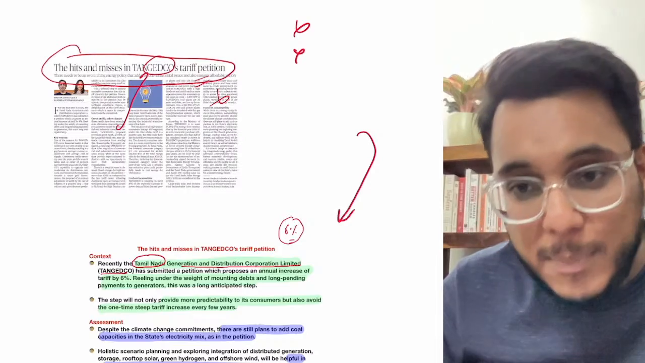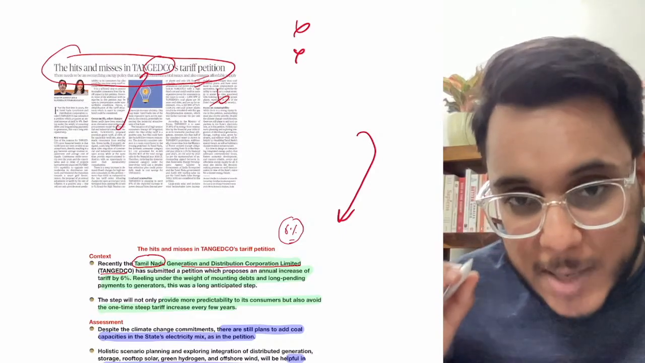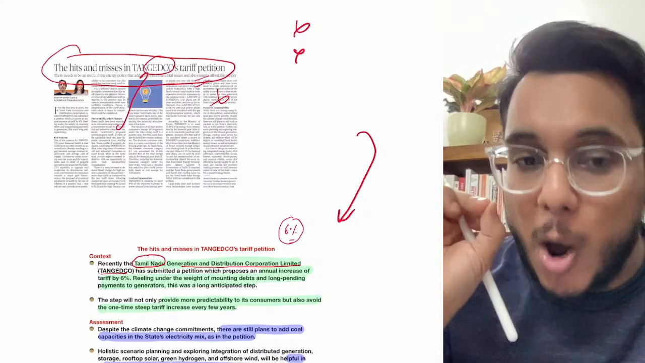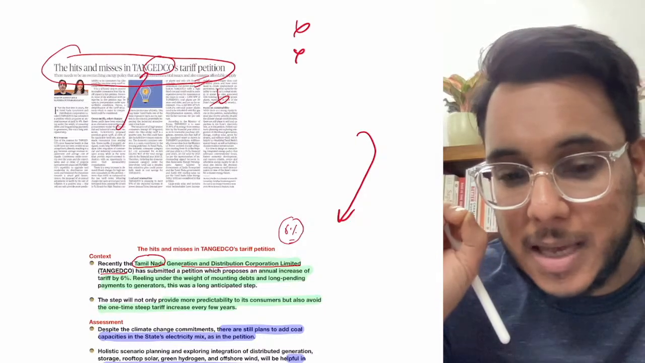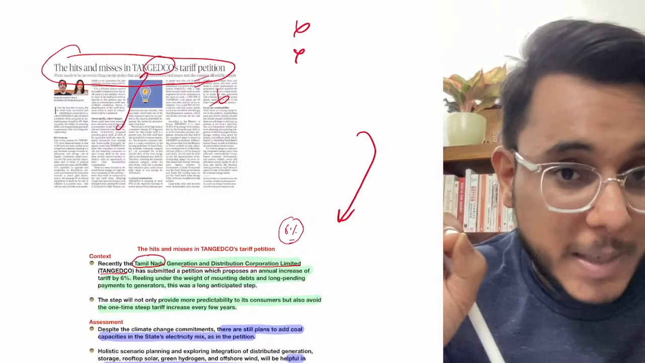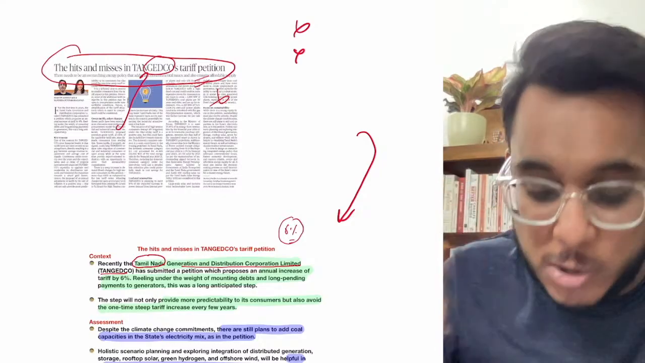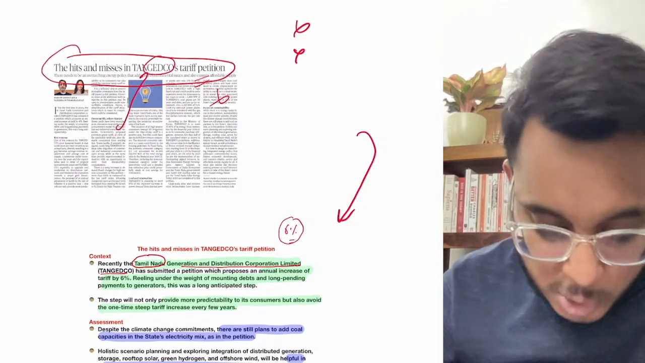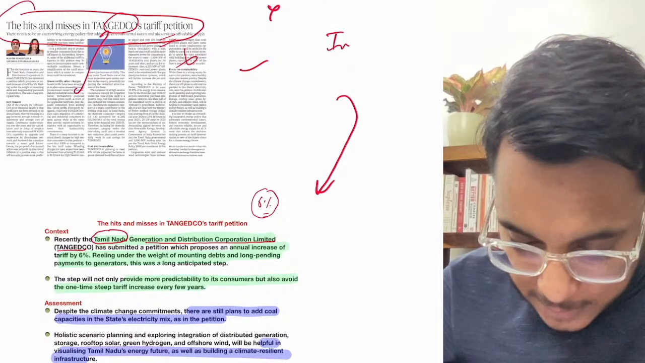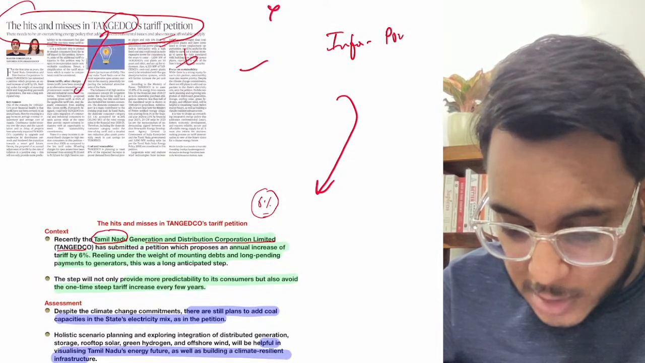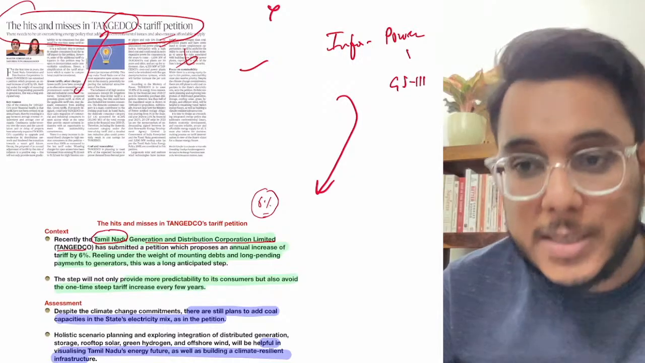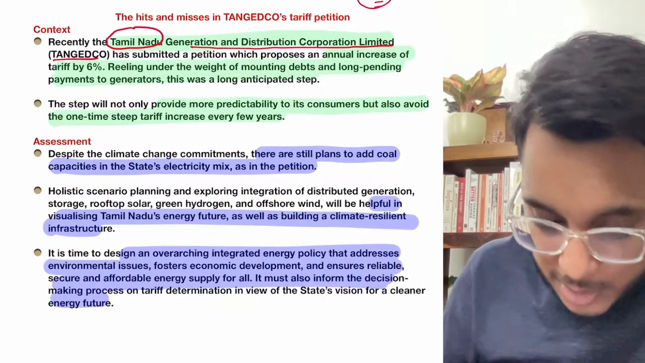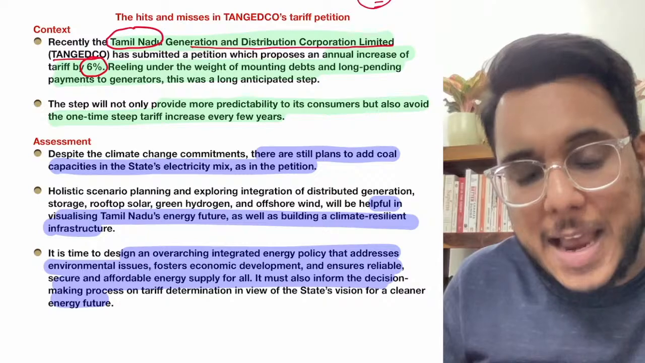However, we'll see in brief the implication of this step. In that brief perspective only you need to understand this article, no need to go line by line. Always understand that some articles are to be read line by line, and additional analysis is to be done as we have done in the previous article, but some articles are just to be seen on the periphery. This article we will see with respect to the infrastructure sector, and within that, power infrastructure, GS paper 3. Basically the article talks about how Tamil Nadu has proposed a petition that they want to increase the tariff of electricity by 6% every year.